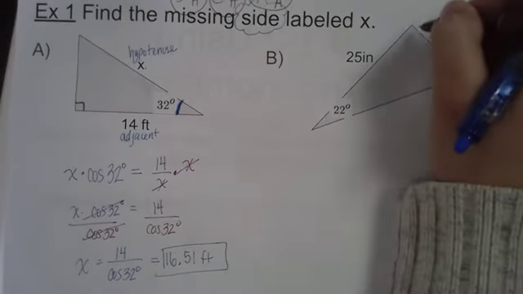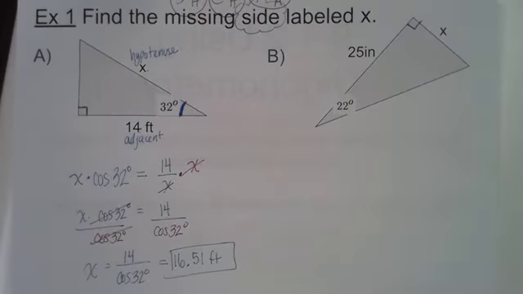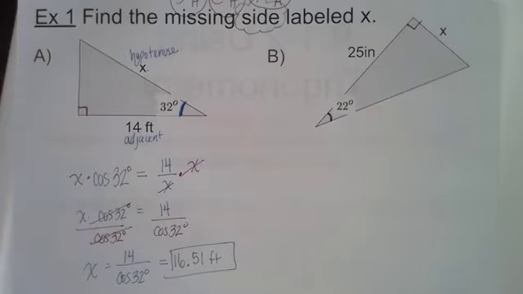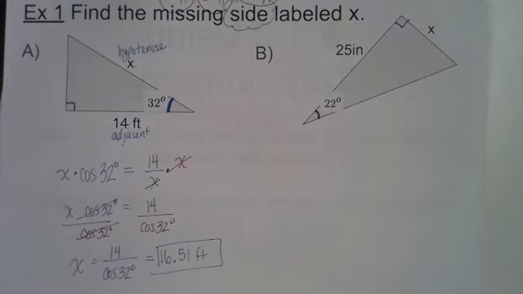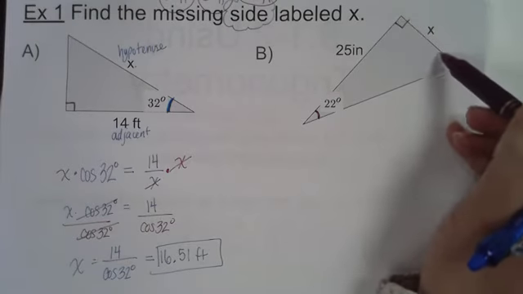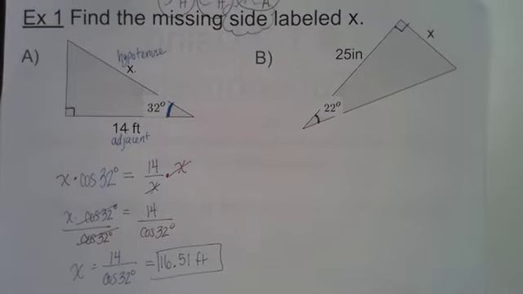All right, let's look at this letter B here, this crazy looking upside down and swiveled triangle. Do you have a right angle up there? We have this 22-degree angle that we've been given information on. I have a side length of 25 inches and then our side length x. And so we need to figure out the labels for these sides.